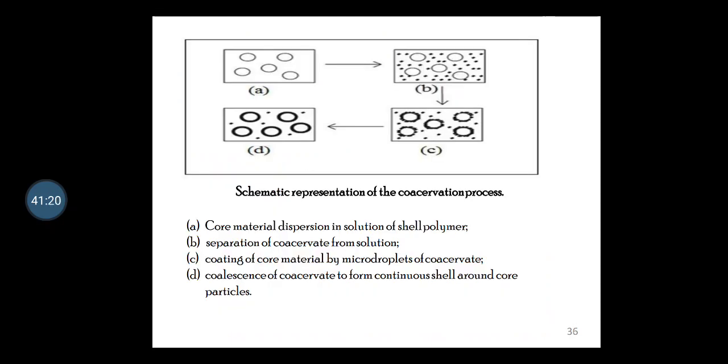So this is the schematic representation of the coacervation process, where you can see four pictures A, B, C, D. A is the core material dispersion in the solution of shell polymer. Second, B is the separation of coacervate from solution, and C is the coating of core material by micro droplets of coacervate, and the fourth one is the coalescence of the coacervate to form the continuous shell around the core particle.